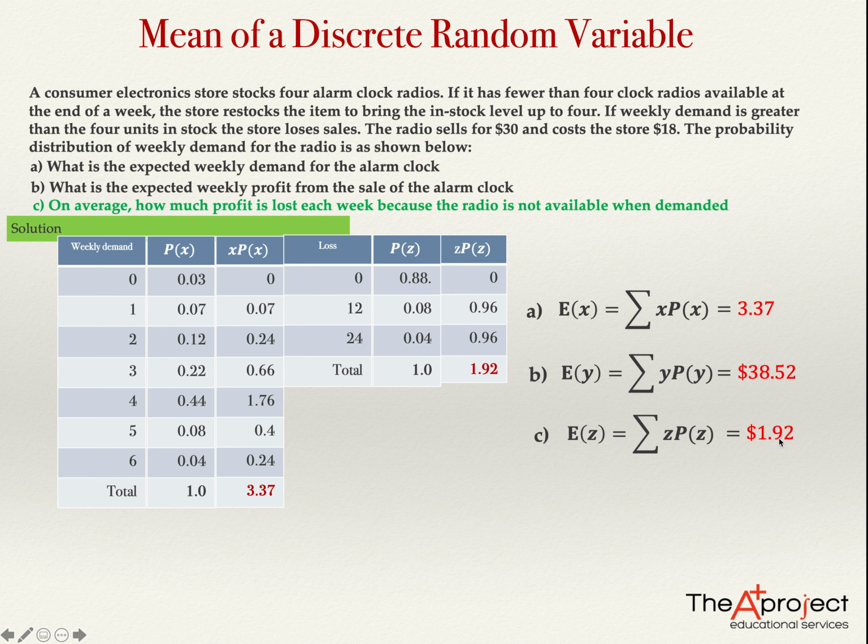That means that $1.92 is what we expect we are going to lose every week for not having the radio available. So on average, the loss for not having the radio available is $1.92 per week.